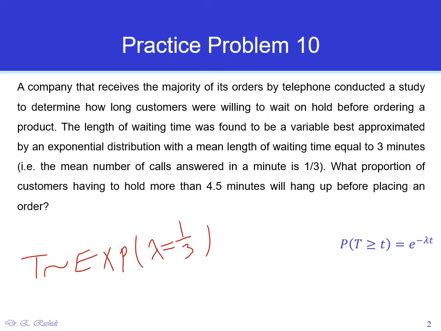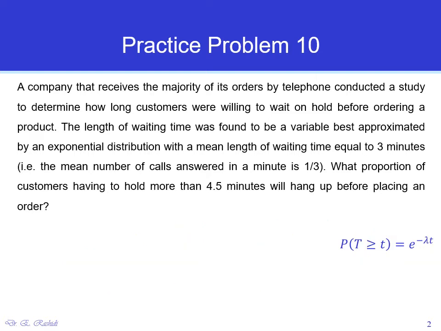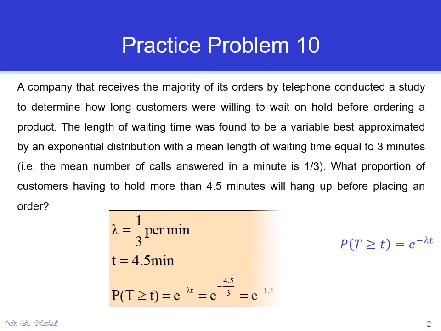Now we are looking to find the probability that the waiting time would be greater than 4.5 minutes, which is equal to, according to this formula, e to the power of negative lambda t, for lambda being 1/3 and t being 4.5. And that is equal to 0.2231.